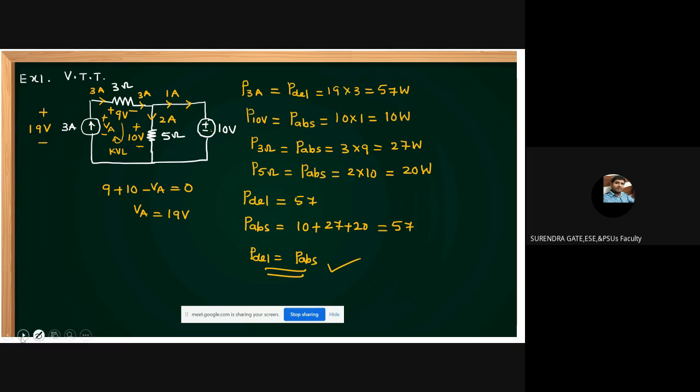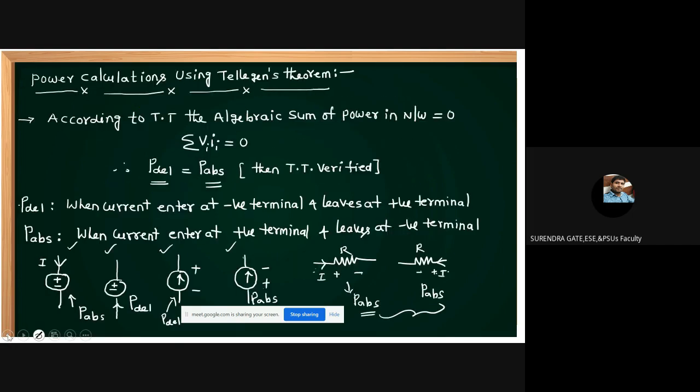Next, one more model. See how to proceed with these different models of questions, you concentrate. Example 2. Even this concept is applicable for all cases, dependent sources, independent sources. In all the cases, this is the concept only. And a point to remember: in applying Tellegen's theorem, don't apply source transformation, because we don't disturb the actual circuit. Put the circuit as it is, then you can apply Tellegen's theorem.